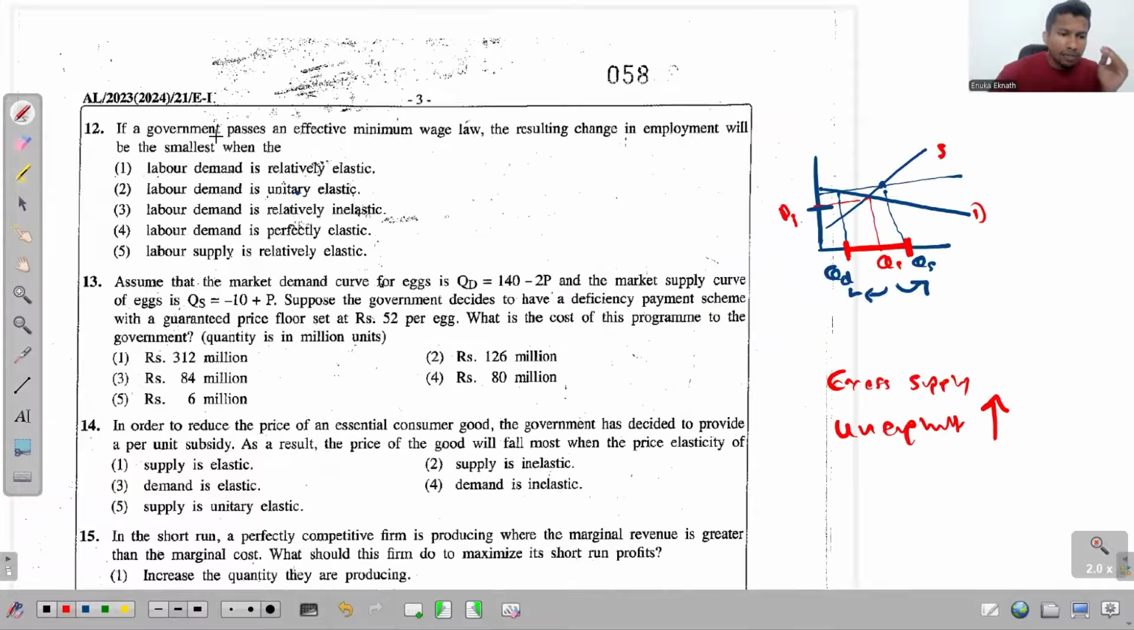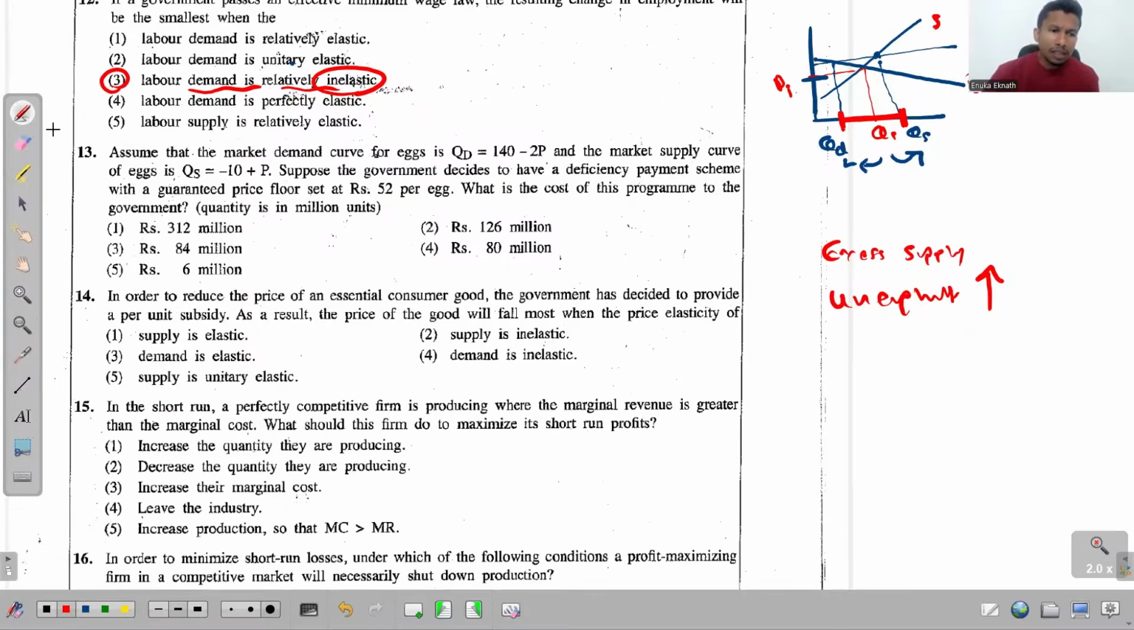See then, if the government passes an effective minimum wage law, the resulting change in employment will be the smallest when labor demand is relatively inelastic. It would be perfectly so if supply were also inelastic, but since there is no such option here, from the provided answers, this is the best. Right, look at this 13th one. Assume that the market demand for X is this and the market supply for X is this.